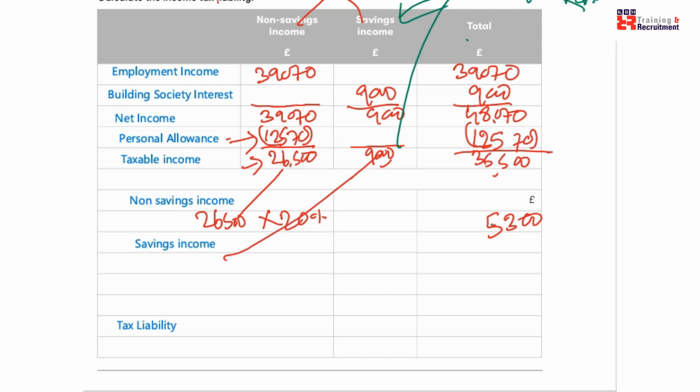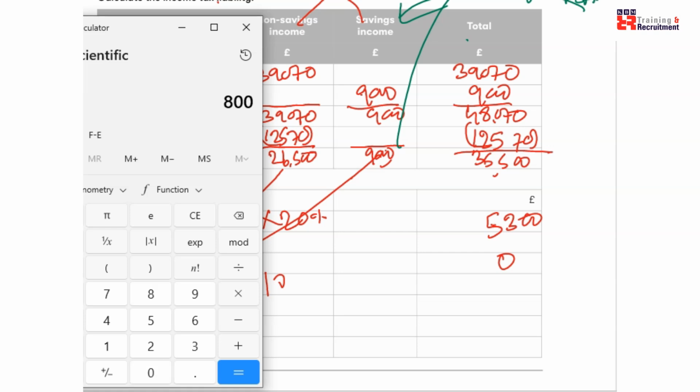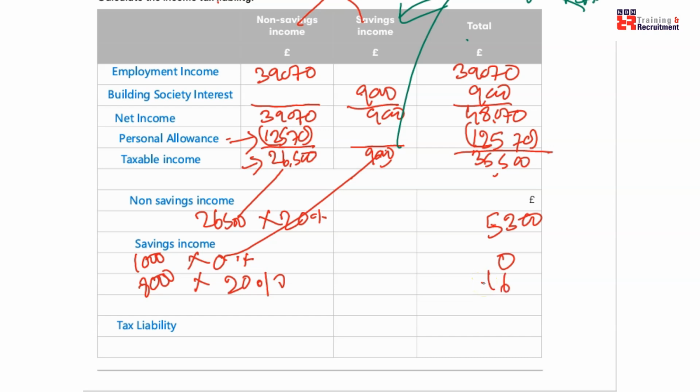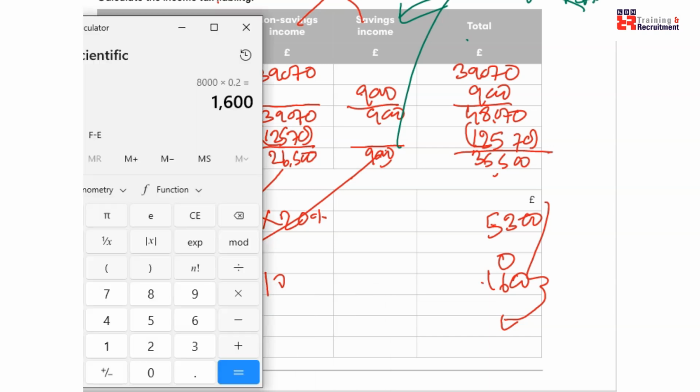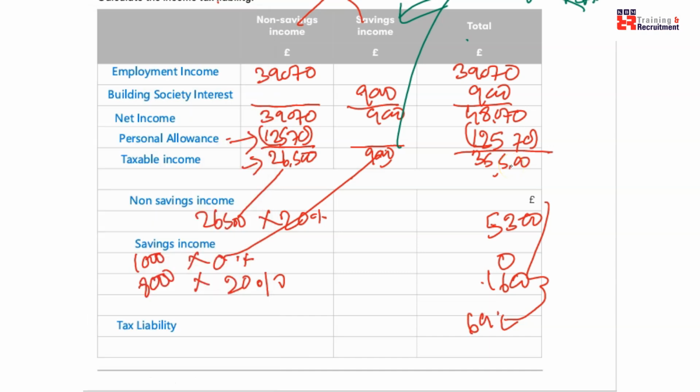Savings income is 9,000, isn't it? But hold on, as I said, until 1,000, you don't pay any tax, 0% tax, so it's 0. So 1,000 is personal savings allowance. And how much is still remaining in savings income? 8,000 will be taxed at 20%, right? So it should be 1,600, but I trust my calculator. Don't do the mental maths. Yeah, it is 1,600. And these two added up together give you tax liability. So 1,600 plus 5,300, you get 6,900. That's how you calculate income tax.